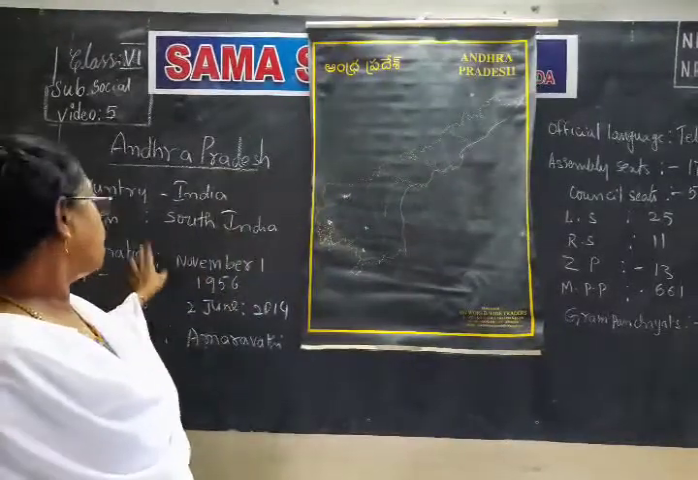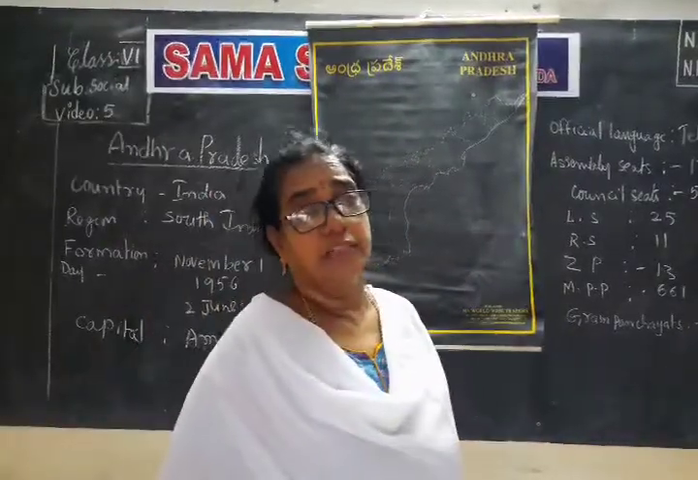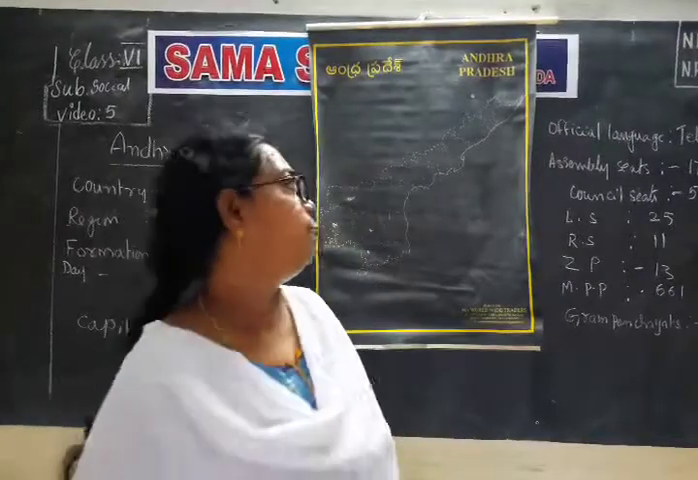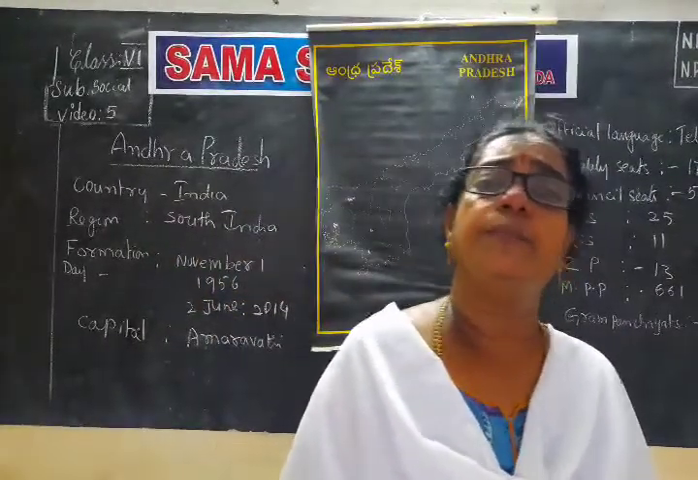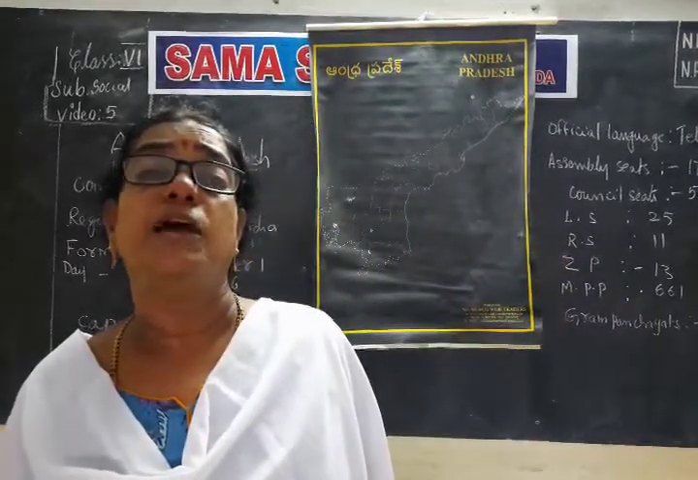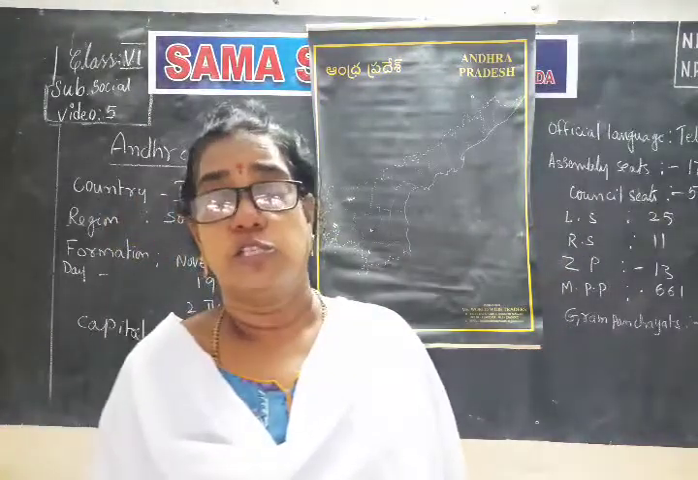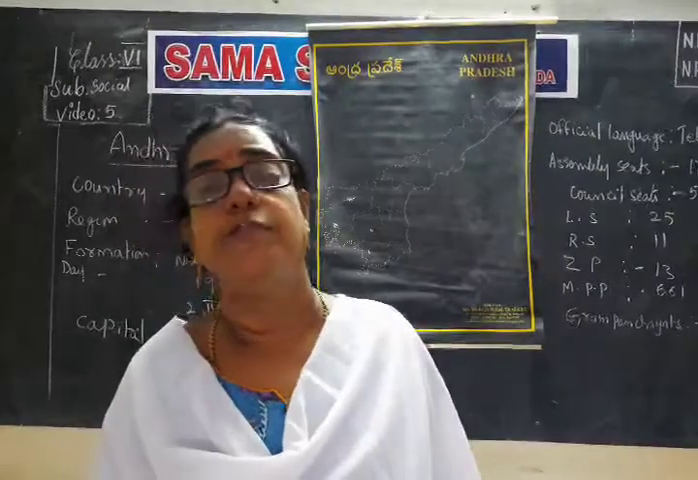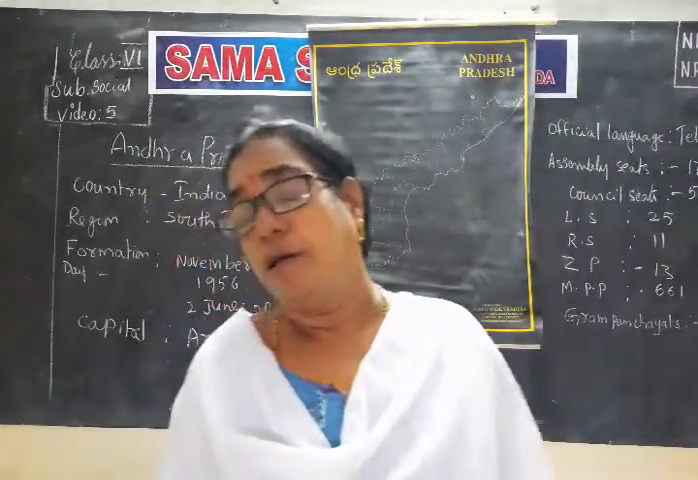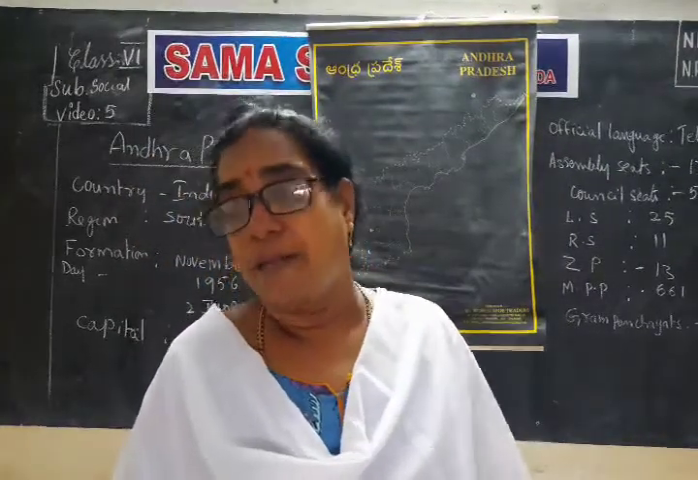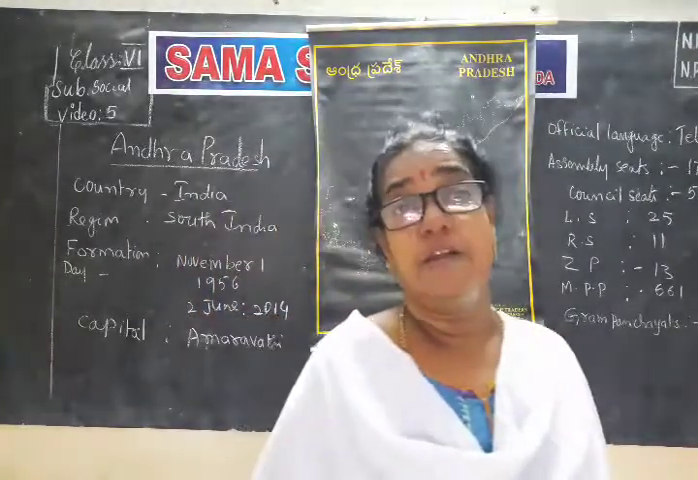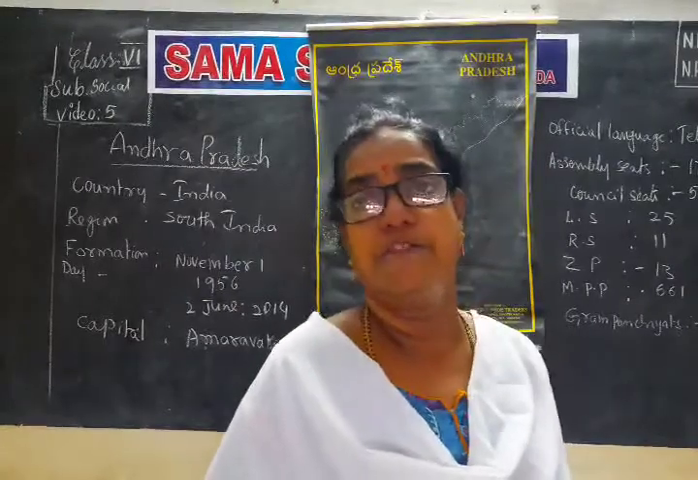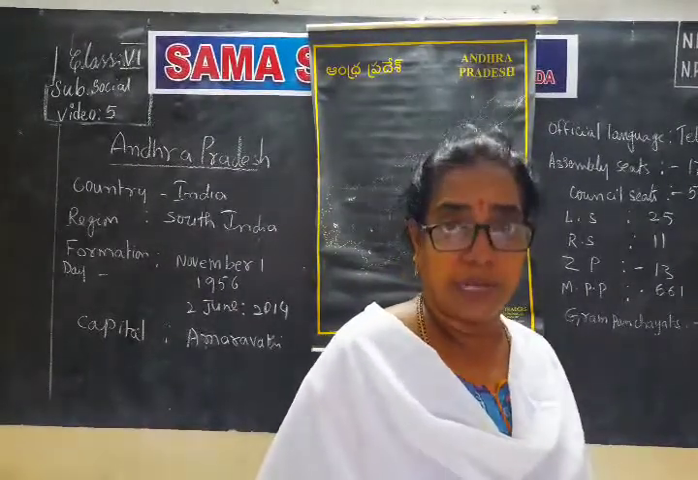Now, when was Andhra Pradesh formed? Previously there was no Andhra Pradesh state. It was called the Madras province. Tamil Nadu and Andhra together were one state. Before 1953 there was no Andhra state.